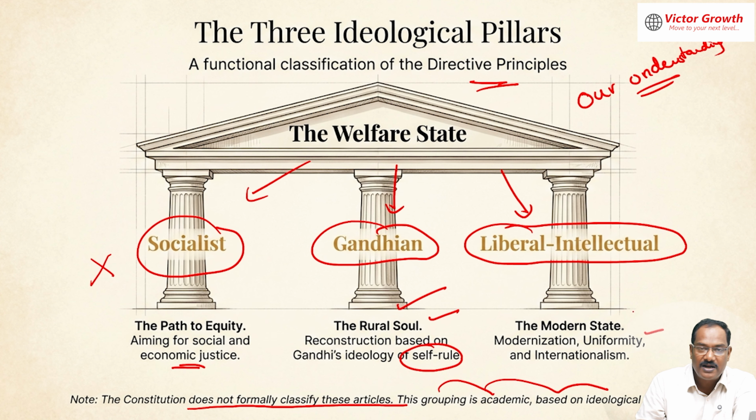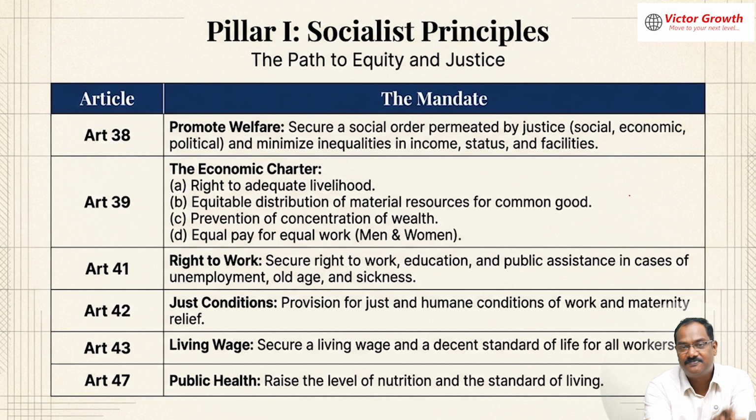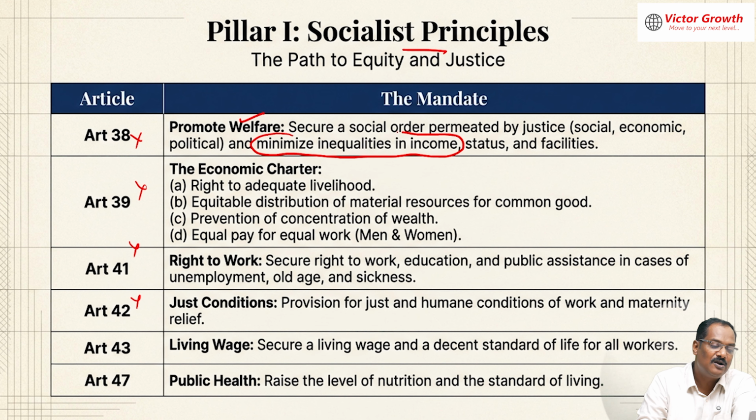Then the modern state, modernization or western things, mostly rational things, like the liberal-intellectual. For example, the uniform civil code comes under this. All these are there as per the classification we have made, not the constitution. Coming to the socialistic principles, you need not remember all the articles. Some articles you need to remember, I'll tell you that. So, promote welfare state. Please write down only this. You cannot remember everything and no need to remember also.